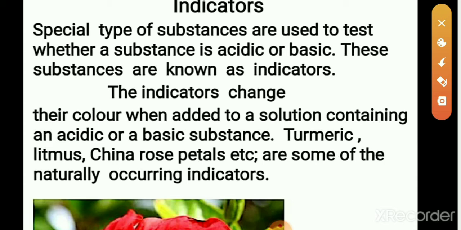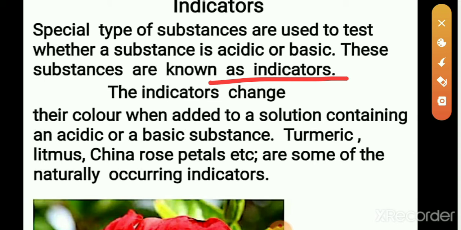Special types of substances are used to test whether a substance is acidic or basic. These substances are known as indicators.